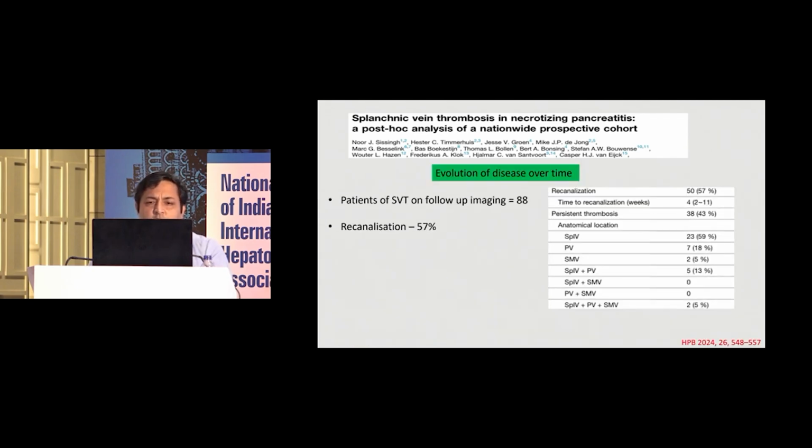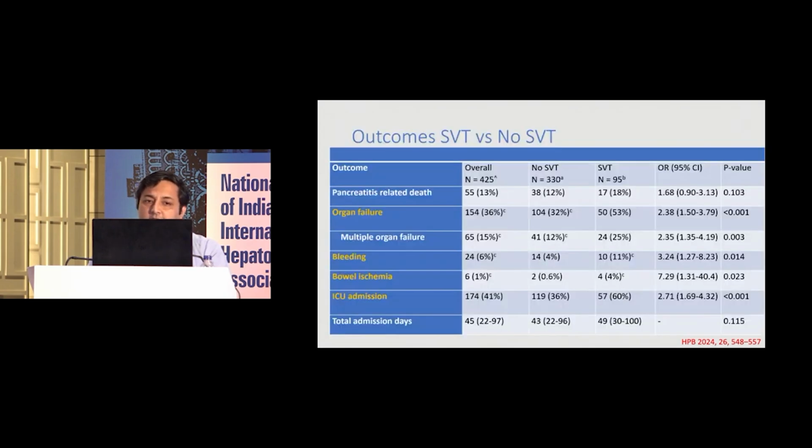How does it evolve? In the same study, they followed these patients, and what they found is that around 57% of the patients developed recanalization of these vessels. The time to recanalization is 4 weeks. So in the majority of patients, the vessel gets recanalized.